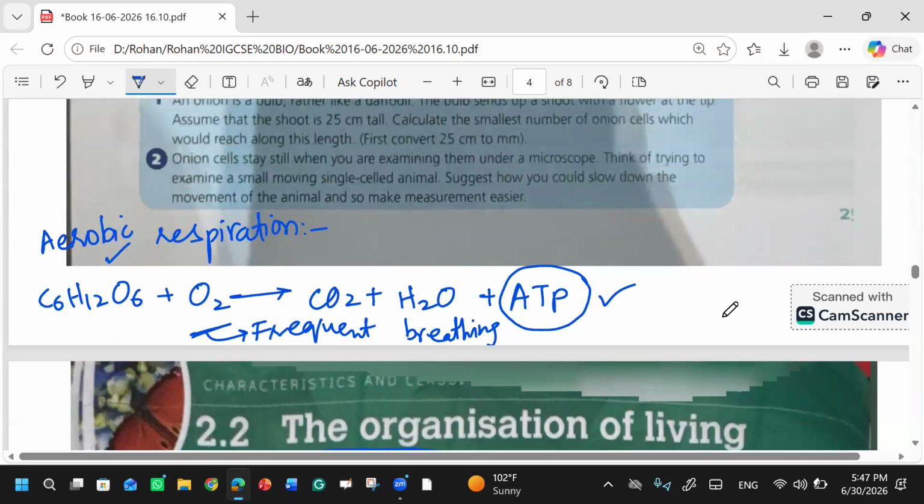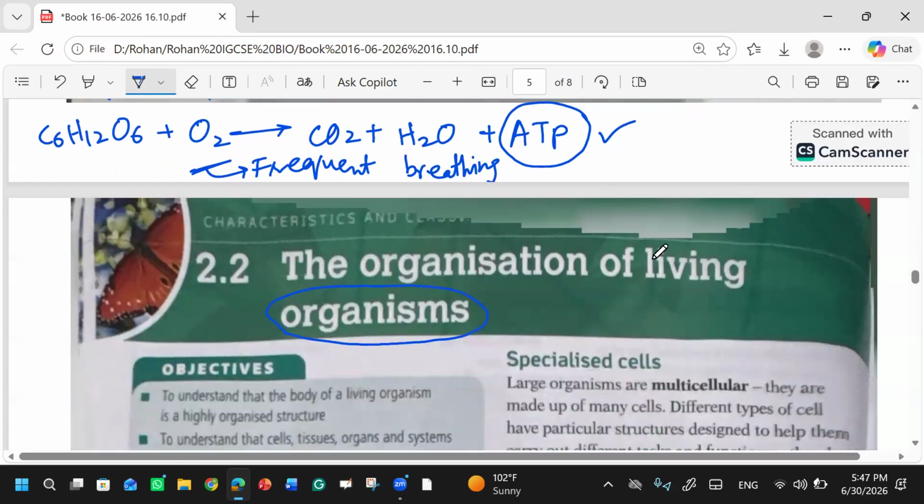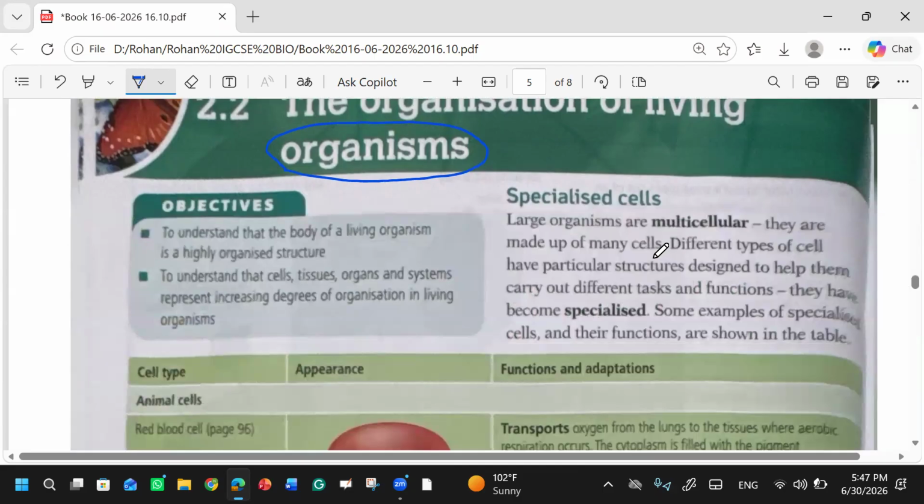So this is just one example of how our body performs different functions. Now there is a discussion about specialized cells. Not all cells perform the same function. Just like in an organization, there are people who have specific tasks that no other person does.